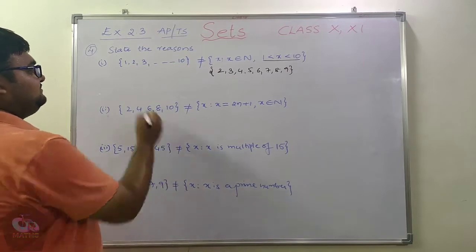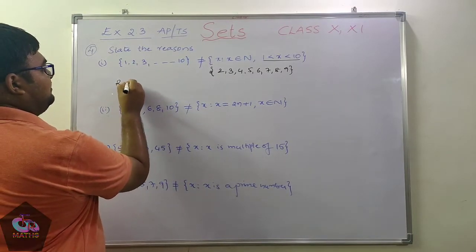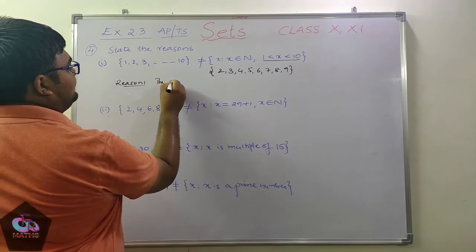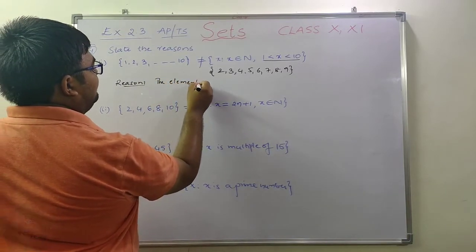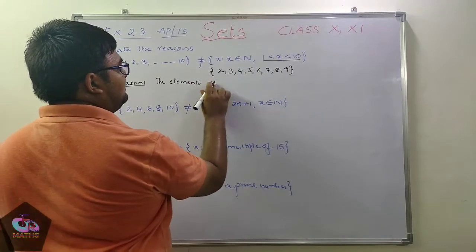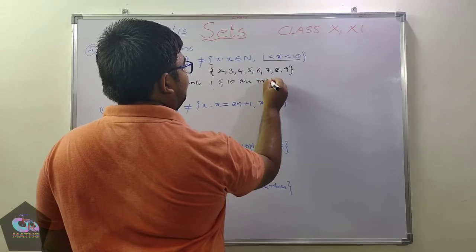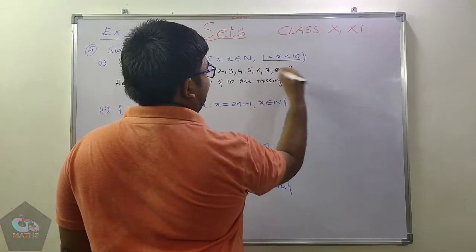So what is the reason? The elements 1 and 10 are missing in the RHS.